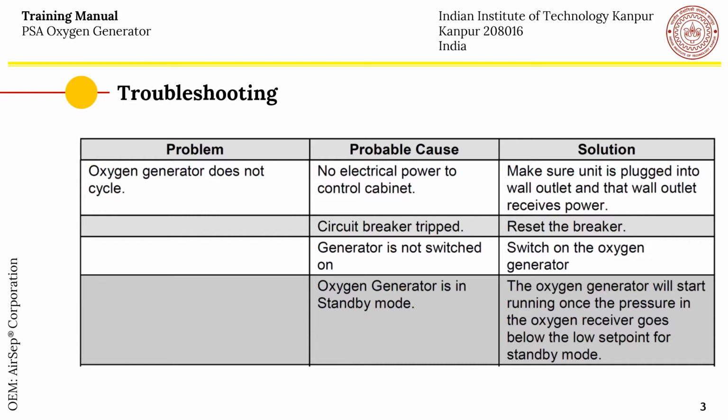So you can make sure that the unit is plugged into the wall outlet and that the wall outlet is receiving power. Another possible cause could be the circuit breaker has tripped. For that, you have to reset the breaker. Another possible cause could be the generator is not switched on. So please switch on the oxygen generator. If the oxygen generator is in a standby mode, then the oxygen generator will start running once the pressure in the oxygen receiver goes below the low set point for the standby mode.